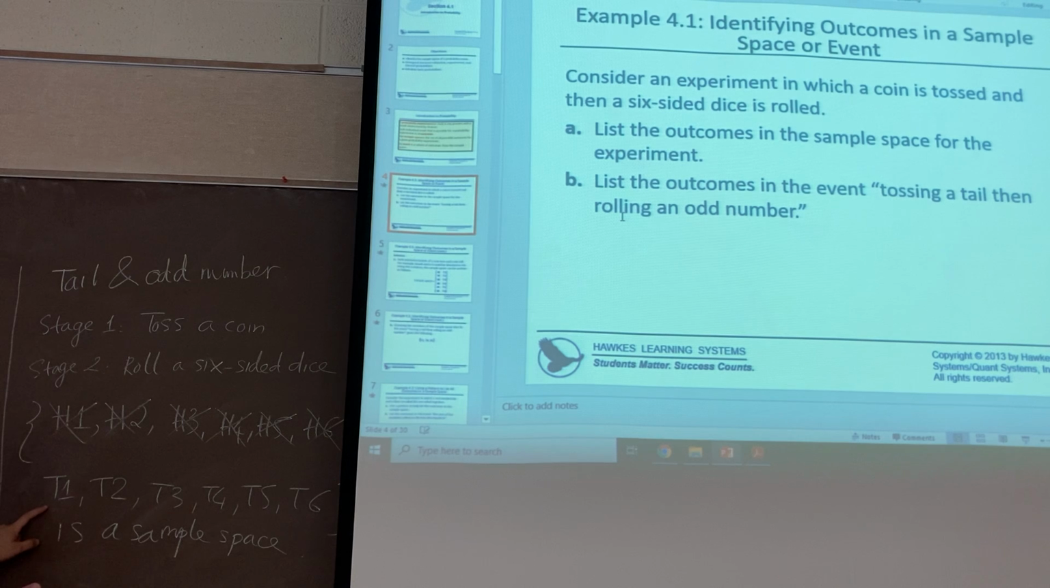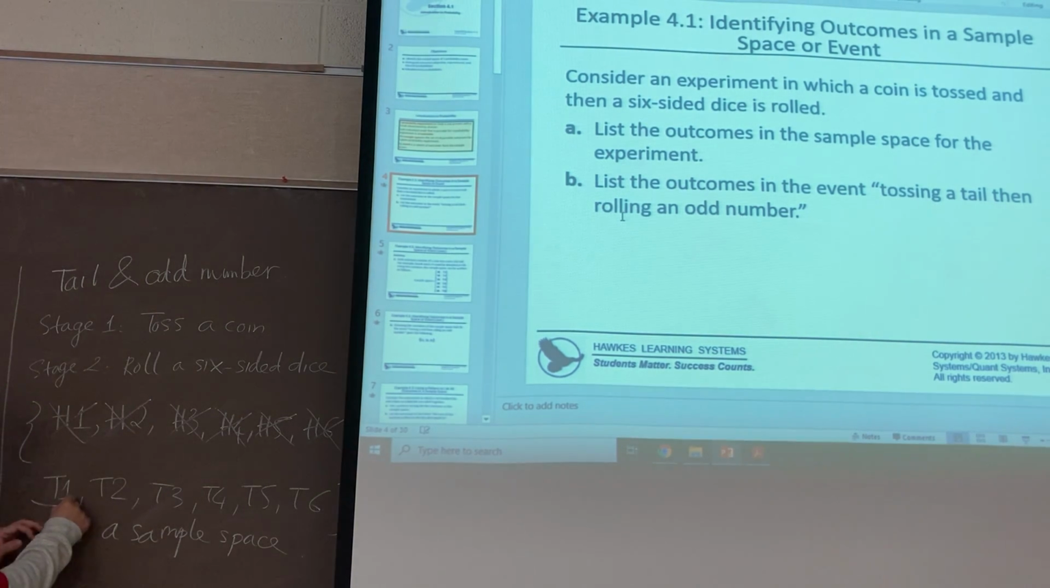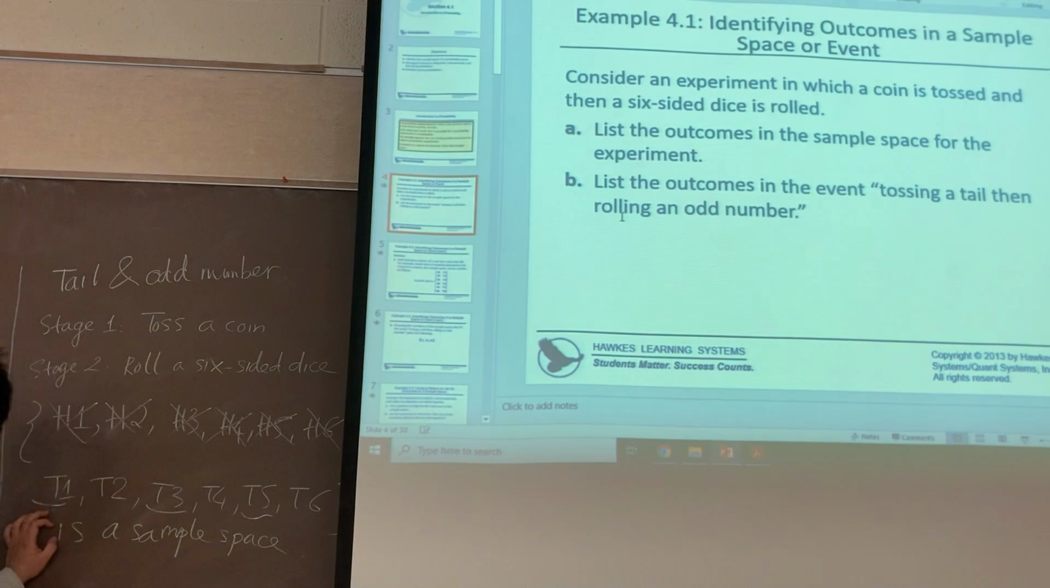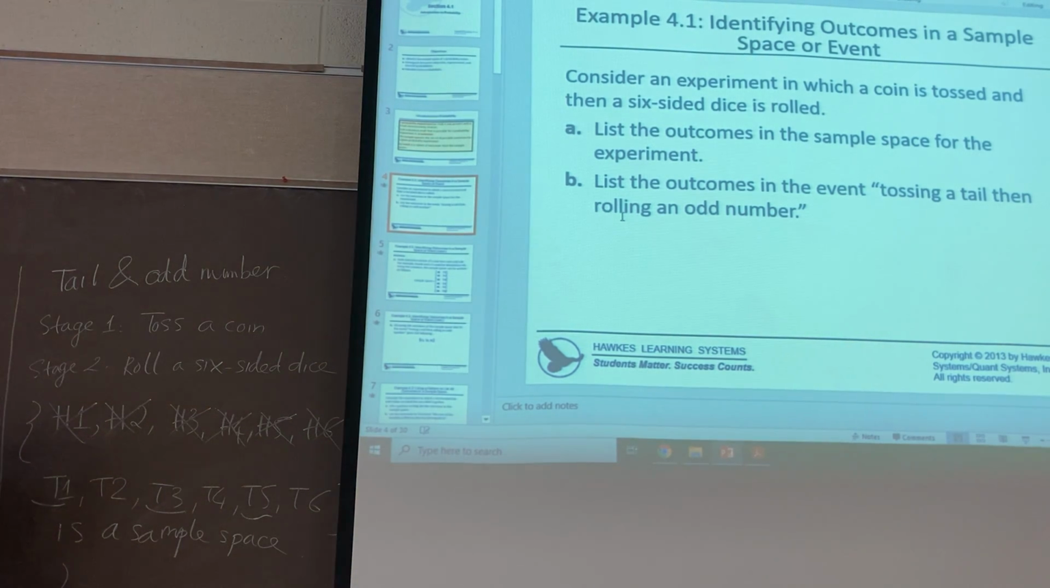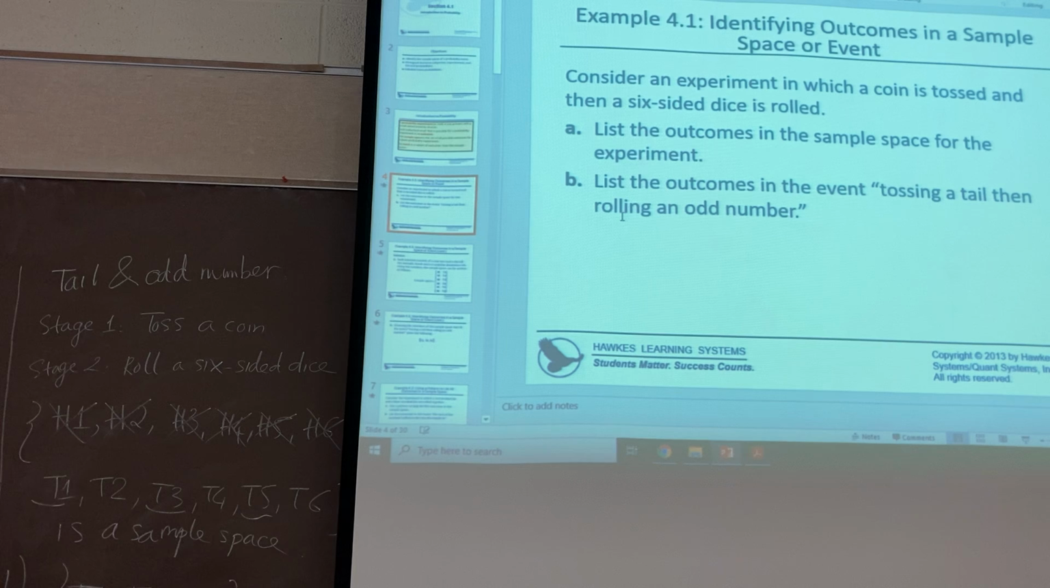But for the second stage, they want the odd number. So we only choose T1, T3, and T5, right? So the event here is T1, T3, and T5. That's the outcome in the event of tossing a tail then rolling an odd number. Is it clear? Any questions about this? So that's the example for you to understand the sample space and event.